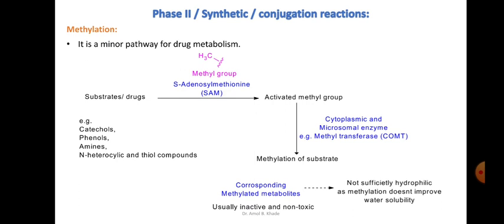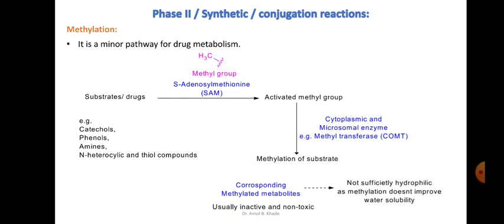Now the last reaction under phase 2 is methylation. It is not that important, but it is a minor pathway for drug metabolism. Though it is minor, some drugs can also undergo methylation biotransformation, with examples like catechols, phenols, amines, N-heterocyclics and thiol compounds. What happens here is that methylation of the substrate takes place.